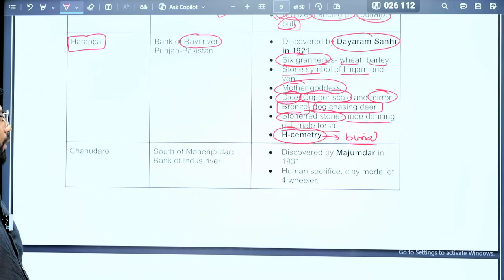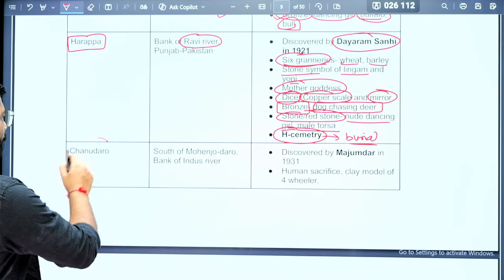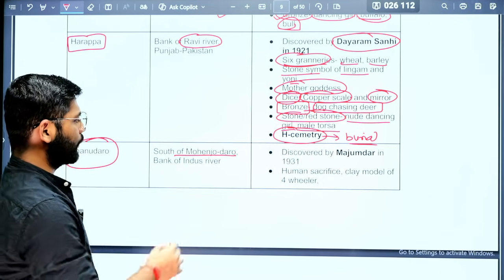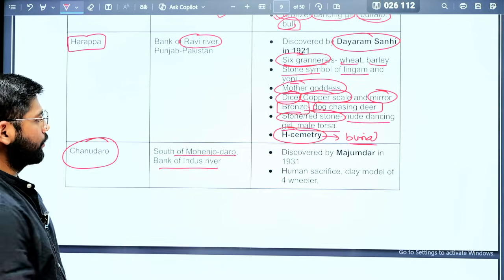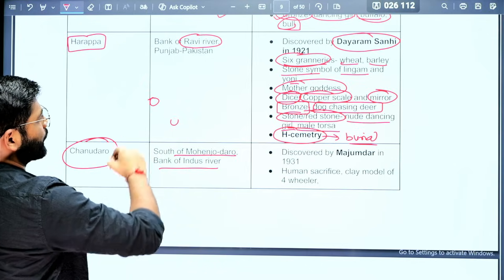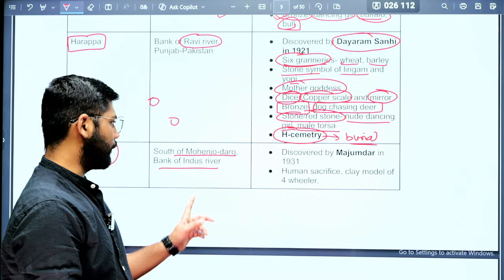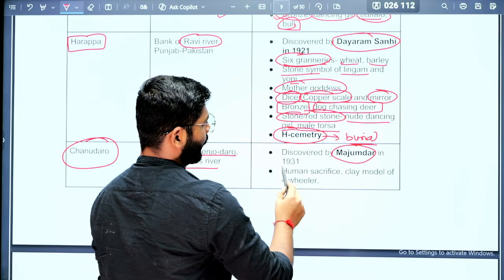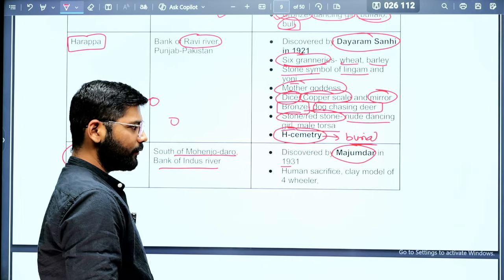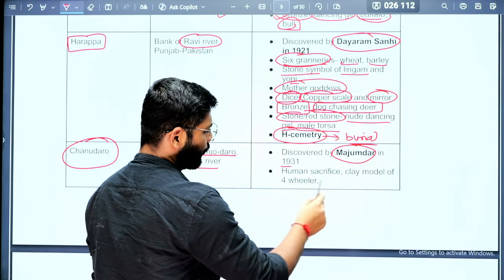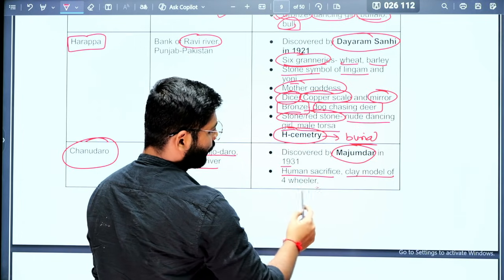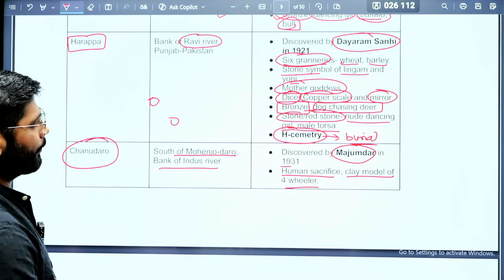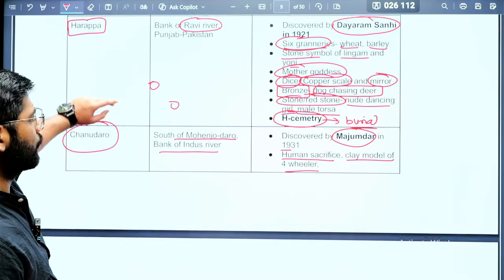Okay, this is important. The next site is Chanhudaro. It is located south of Mohenjo-daro on the bank of the Indus River. So Mohenjo-daro is here, Chanhudaro is here, and it is also located on the bank of the Indus River. Now this particular site was discovered by Majumdar in 1931. What we found here is the clay model of a four-wheeler. This is the important clay model of a four-wheeler. Where did we find it? In Chanhudaro.